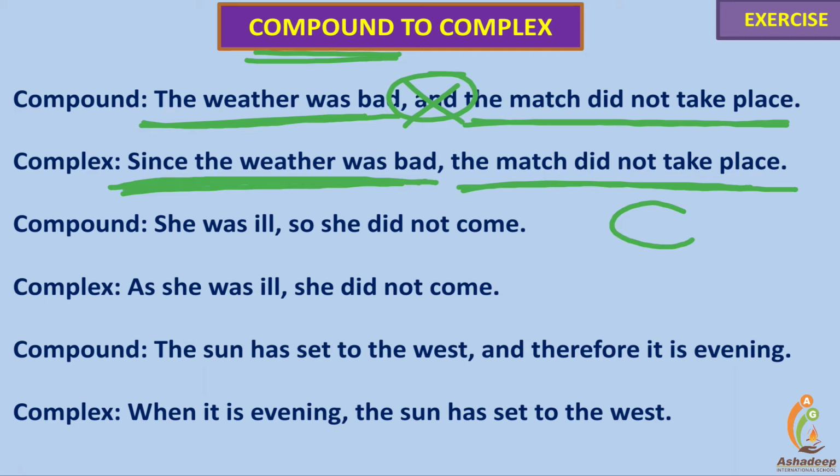To make its meaning clear, it needs the help of the main clause. Since the weather was bad is also a clause, but a dependent one, while the main clause is independent. The dependent clause is called a subordinating clause in a complex sentence. Since is the conjunction which combines two sentences.